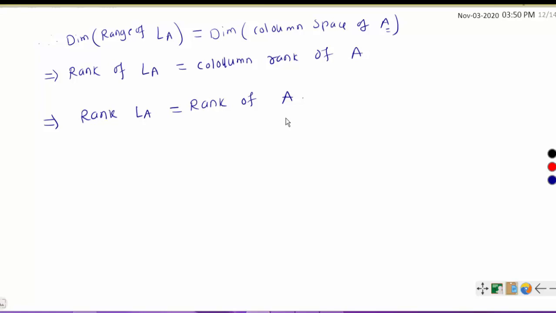This is a very interesting and simple proof that the rank of a linear transformation and the rank of a matrix are the same. How is this LA defined? This LA corresponds to a matrix A and LA of X is equal to AX. This LA is a transformation from Rn to Rm.